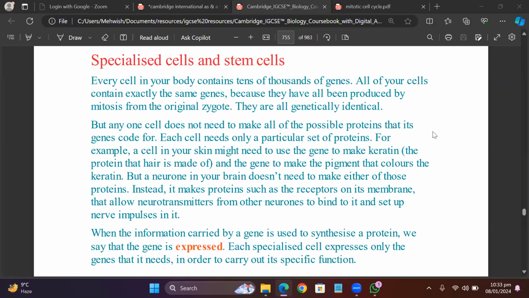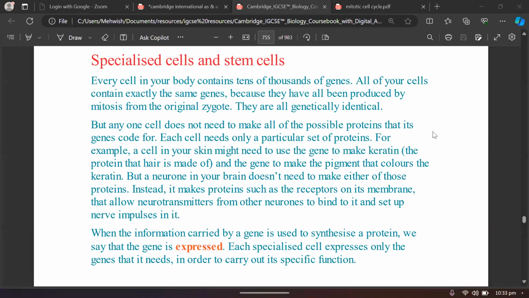So, our today's topic is going to be the specialized cells and stem cells, and we will also see what the roles of the specialized cells and the stem cells are in our life and how they are important for us. So, every cell in our body has got a nucleus inside it, and every cell has got thousands of genes in it. Those genes basically contain all the information for the development of all the body parts.